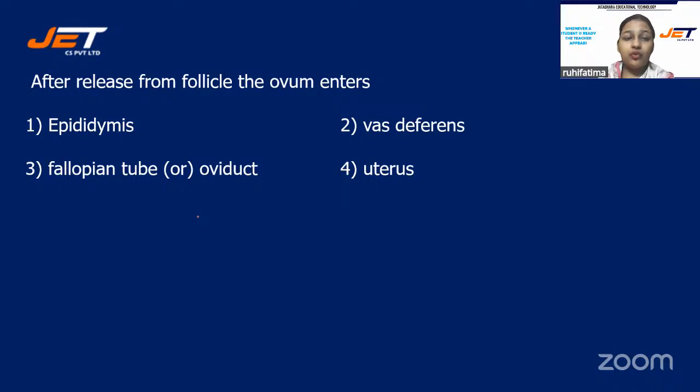The correct answer for this question is option number 3, fallopian tube. Those who have selected option 3, they all are correct. Well done, students.